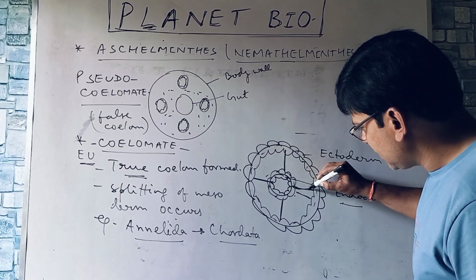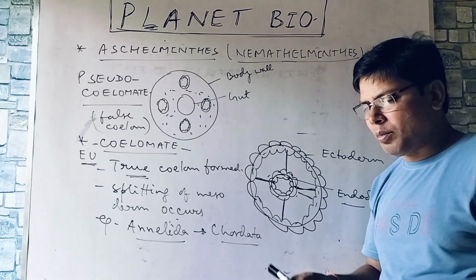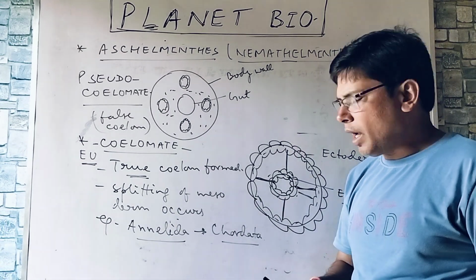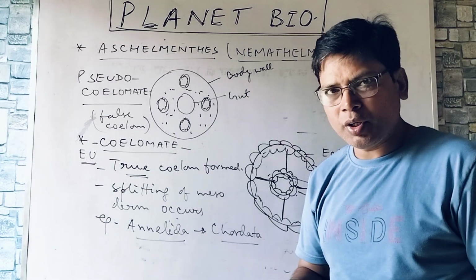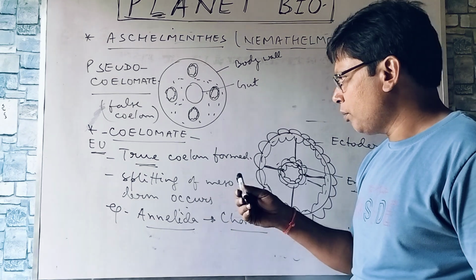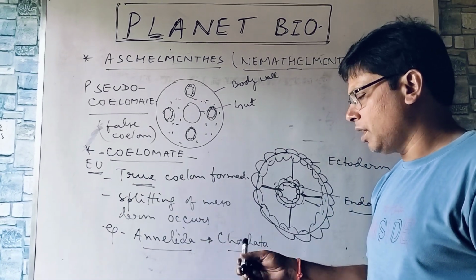Visceral organs with the help of connective tissues. So you can see the diagram in your NCERT book, and you will find that coelom, that is the body cavity, that means embryonic body cavity, if formed properly, then coelomate or eucoelomate, example Annelida to Chordata.